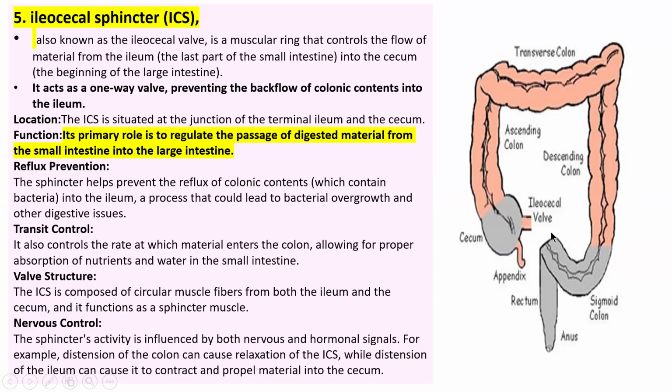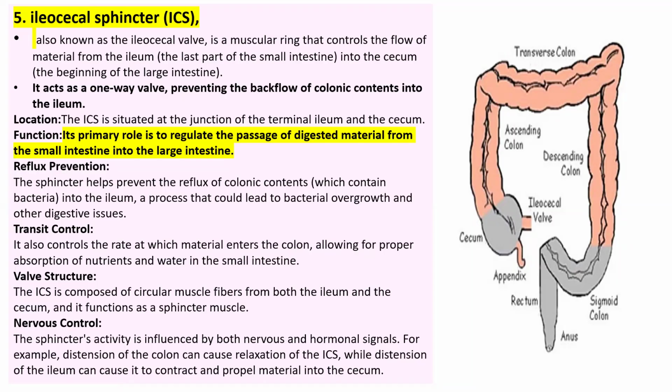It is a muscular ring-like structure which controls the flow of material from the ileum, the last part of the small intestine, into the cecum, the beginning of the large intestine. The beginning of the large intestine is the cecum, then the colon. First is the cecum.